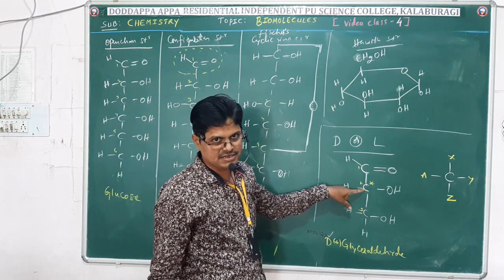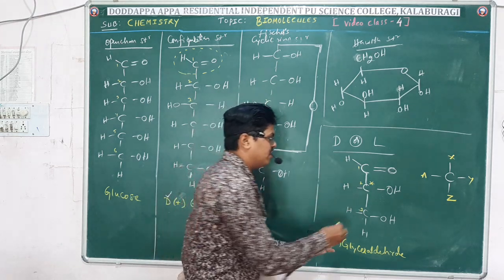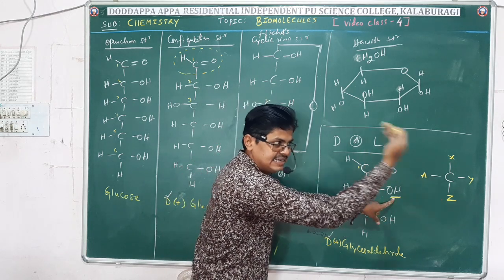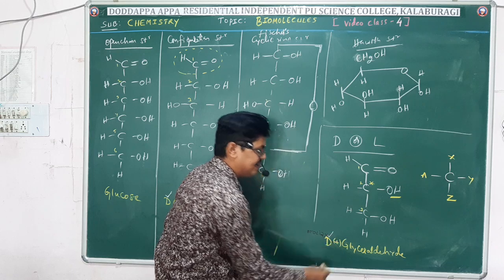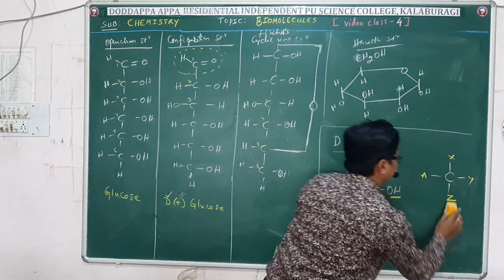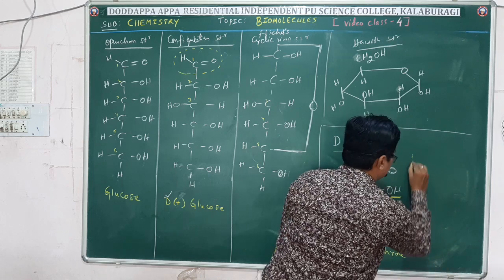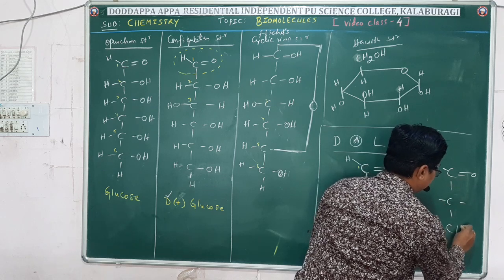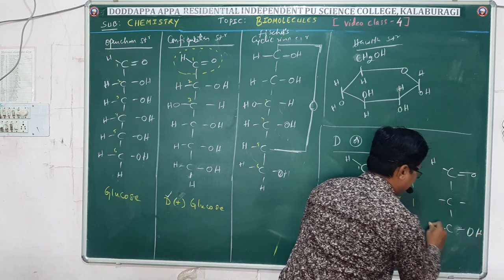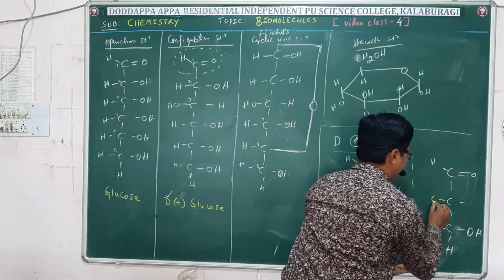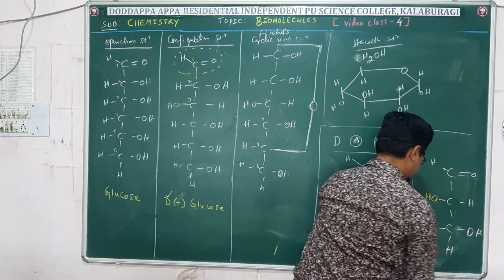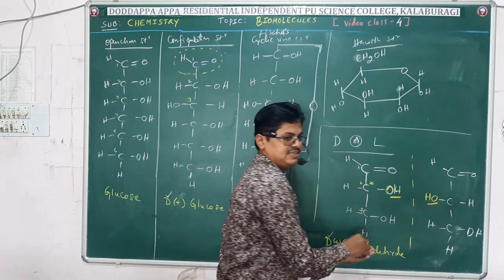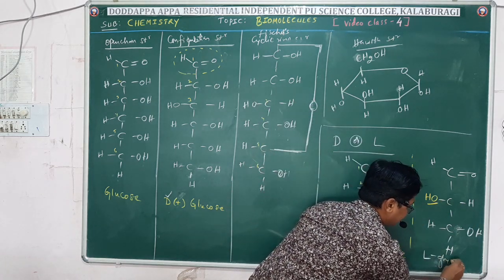That is second carbon. Now, based on the position of the OH group on the asymmetric carbon, if the OH group is present at right hand side, then it is called D-glyceraldehyde. If the OH group is present at left hand side, that is called L-glyceraldehyde. Here OH is at right hand side, here OH is at left hand side. This is L-glyceraldehyde.